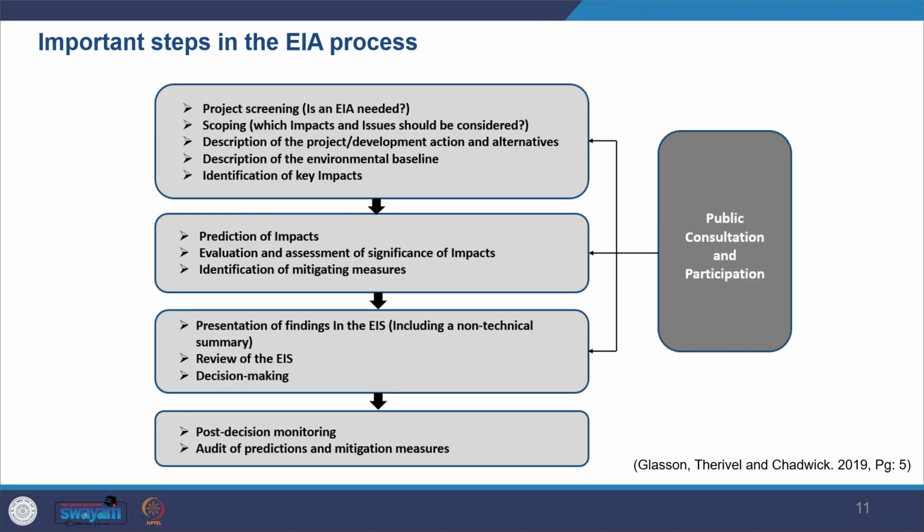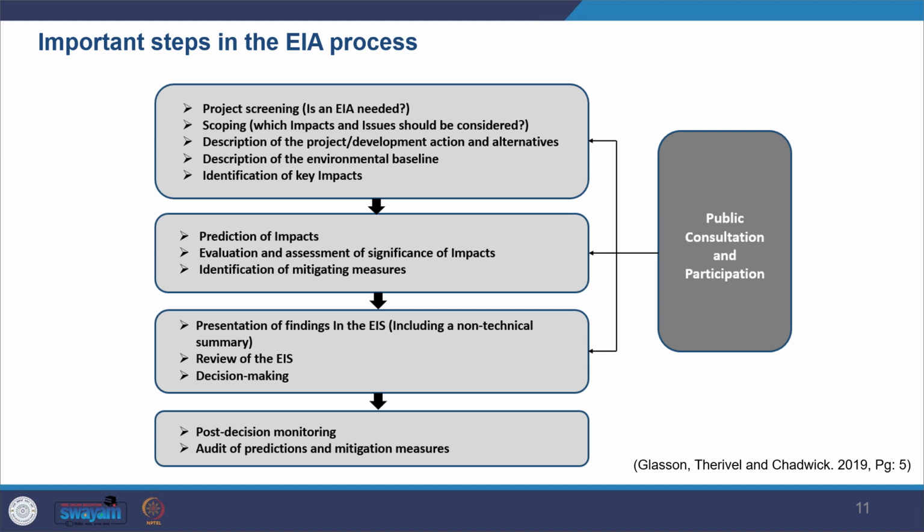As you can see in the diagram, consultation and participation can be useful at most stages of the EIA process. When you are shaping the scope of an EIA, local people will be able to tell you possible areas to look into. They'll be very helpful to really identify what their concerns are and what areas it might affect, which you might not be able to find from your desktop study or a very limited exposure to the site.